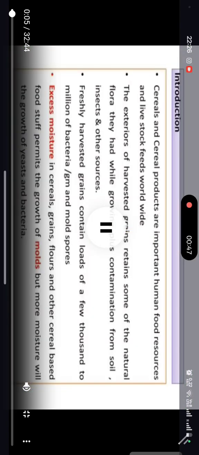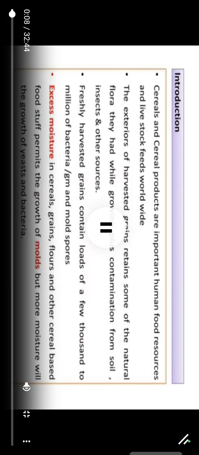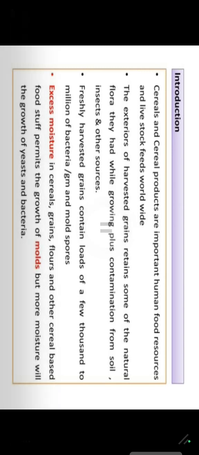Today I am taking a class on contamination, preservation and spoilage of the food. So as you know, microorganisms are present all around us, and definitely they will have an effect on our food content also. And microorganisms are